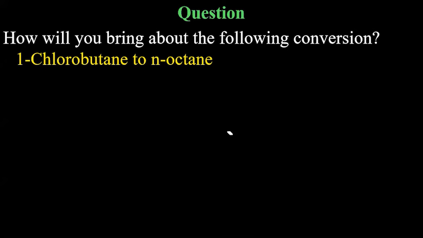Next conversion. 1-chlorobutane to n-octane. Now a hint here is 1-chlorobutane has 4 carbons, octane has 8 carbons, double the carbons. The hint is very clear. Which reaction can you use here? Okay, one not good. Ashi, good. Everyone needs to be involved. Don't just sit back, right? Be involved, be active. Answer in the chat window. Which particular named reaction can you use here? Double the carbons. Shashwat, correct.